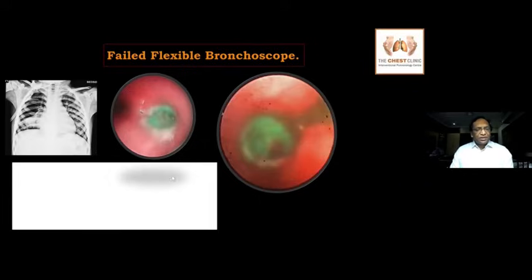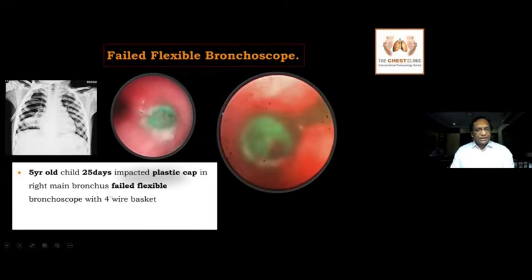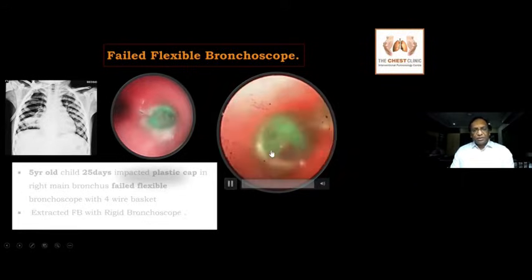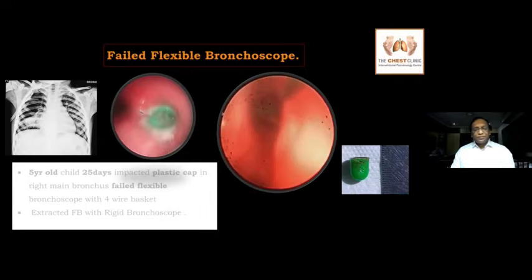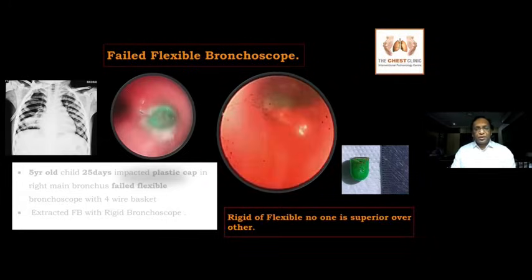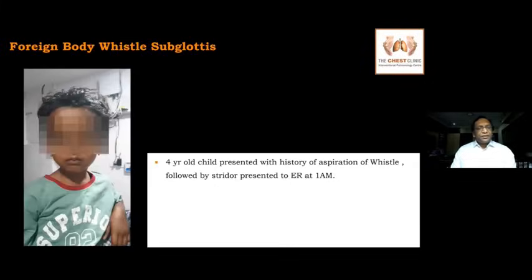So this is a 5-year-old child with a 25-day impacted plastic cap in the right main bronchus. Initially tried with a basket, it failed because, when you're removing the basket, the cap was much larger and there was a subglottic edema. Every time we tried to remove it through the subglottis, the foreign body fell back. So we had to use a robust instrument, that's a rigid bronchoscope with optical forceps, to remove the foreign body. So this will be my last case.